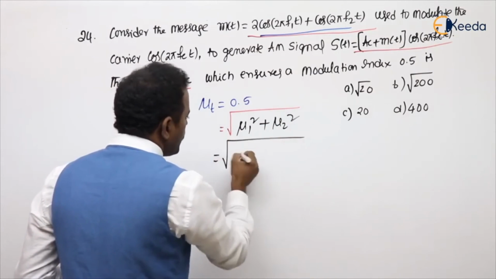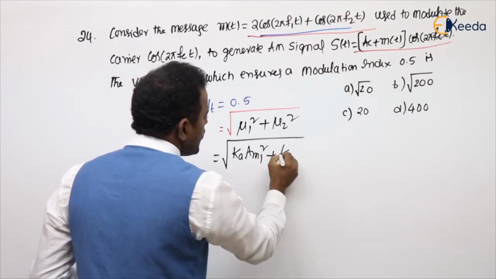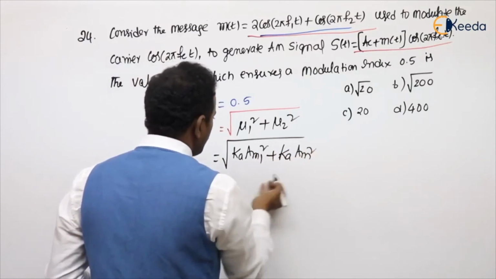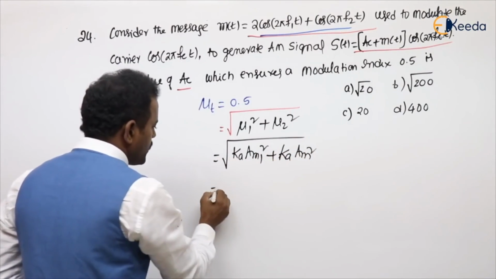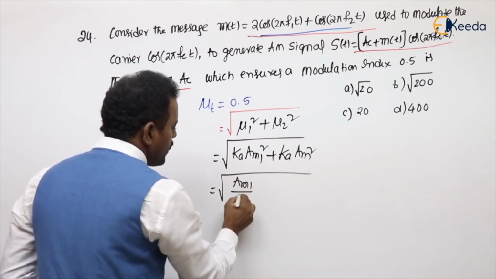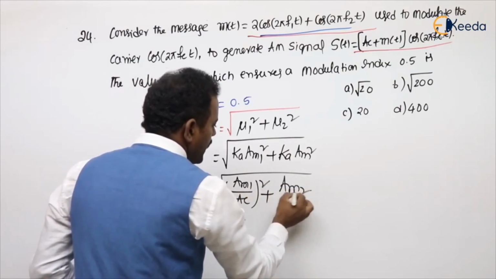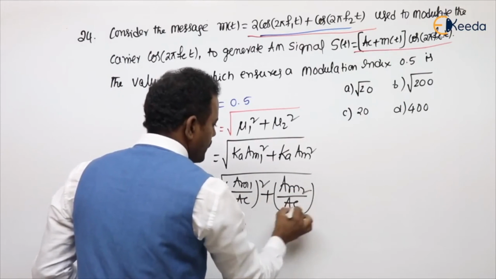What is mu 1? Ka into AM1 square plus Ka into AM2 square. Are you getting my point or not? So root of Ka means 1 by AC. So AM1 by AC whole square plus AM2 by AC whole square.